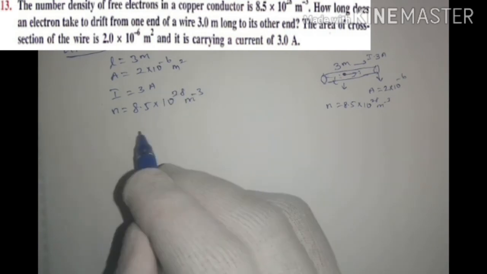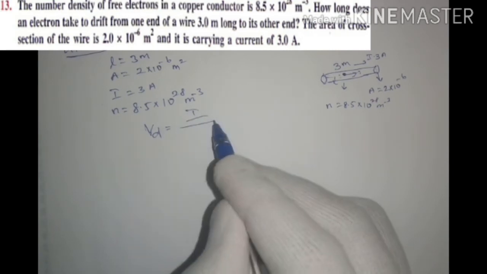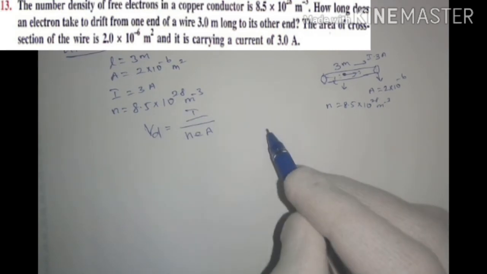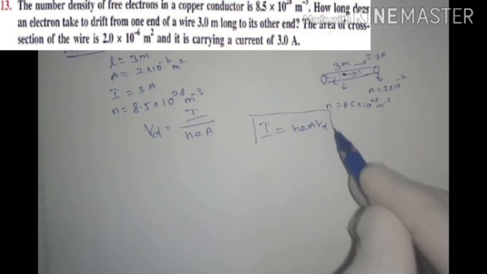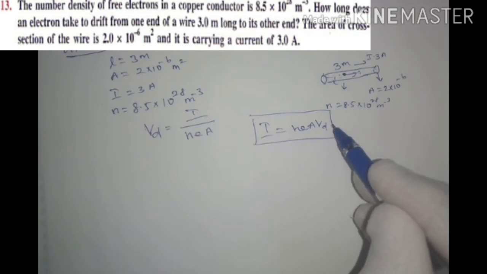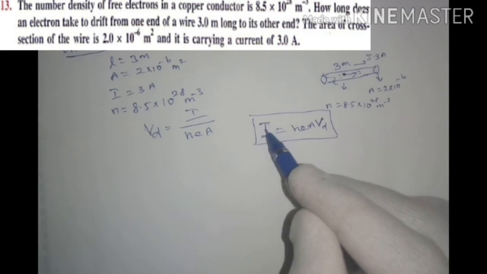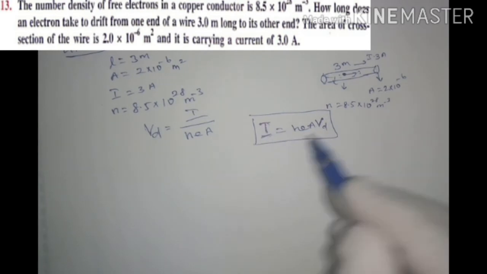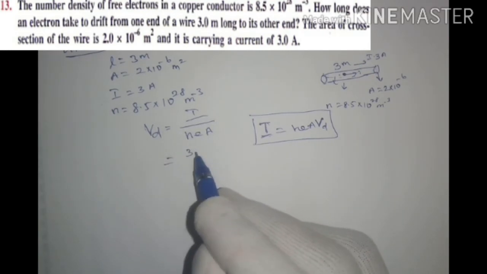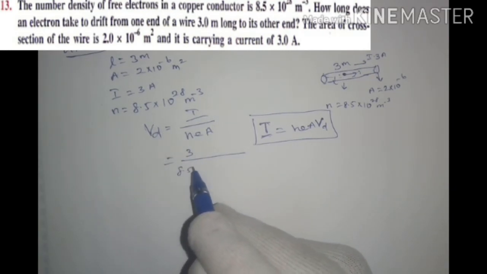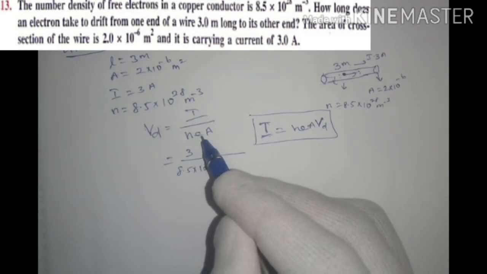Now we have to calculate the drift velocity Vd first. We know the formula: current I equal to NeA Vd. Simply memorize this formula, I equal to NeA Vd, so Vd equals I by NeA. Just substitute all the values: 3 divided by N equal to 8.5 into 10 to the power 28, and e is the charge of the electron.